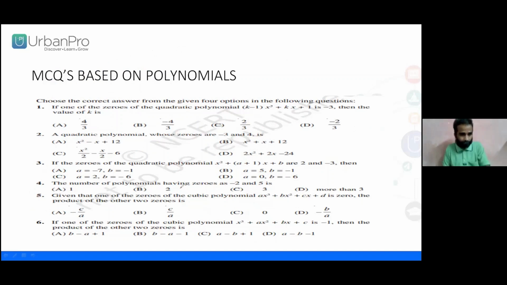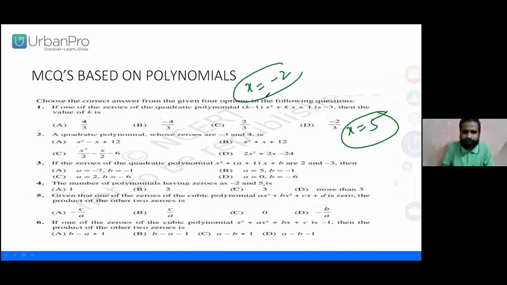Done. Well done. The number of polynomials having zeros at x equals minus 2 and x equals 5. Is there only one? No, we will be having n number of polynomials. This is a linear, I can make it a quadratic, I can make it a cubic, I can make it an nth degree polynomial even. So we will be having n number of polynomials.